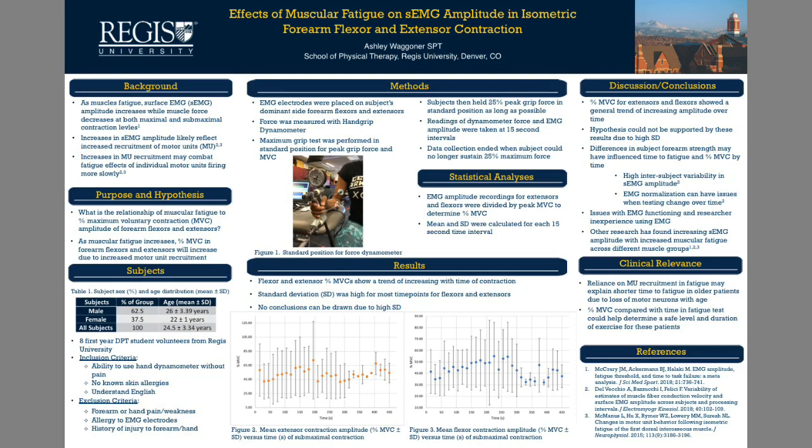Since motor neurons are lost with age, a shorter observed time to fatigue in an older patient in the clinic could be explained by an inability to rely on increased motor unit recruitment. Percent MVC compared with time could be used to help determine what duration and level of exercise these patients can safely perform.